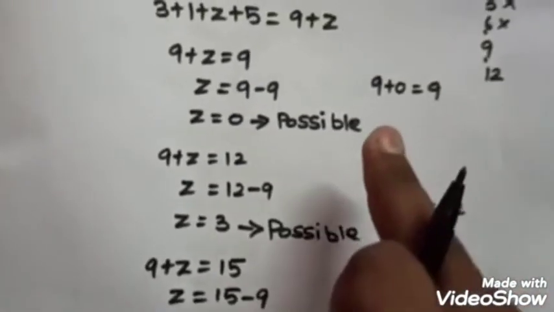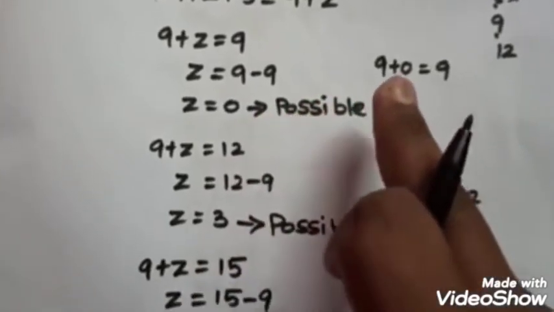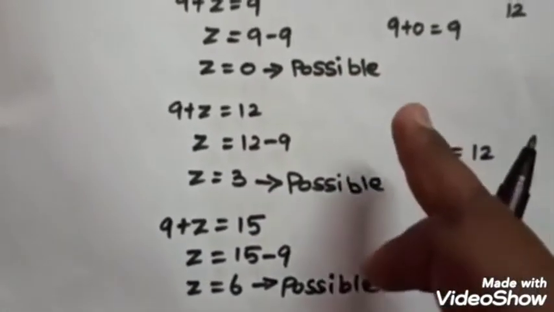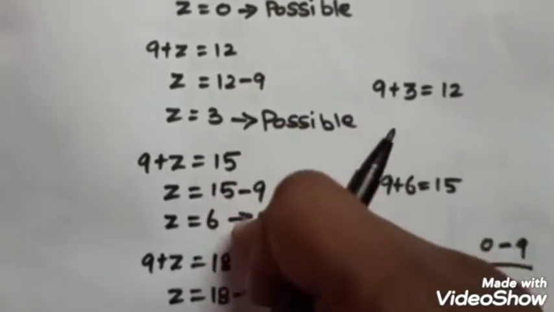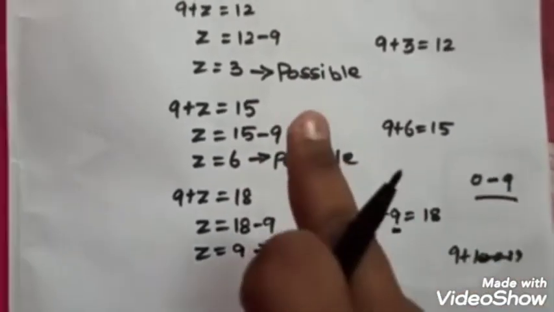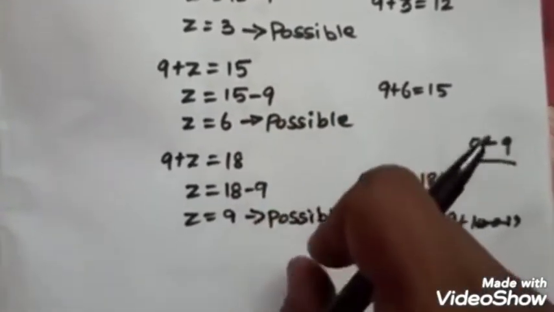So in this question also we get 4 possible values: 0, 3, 6 and 9.